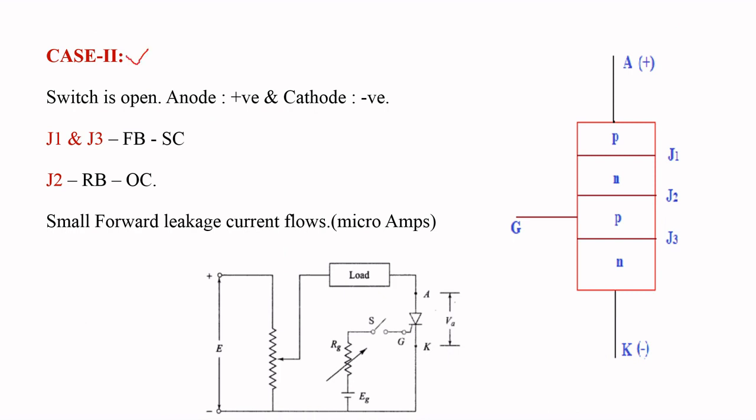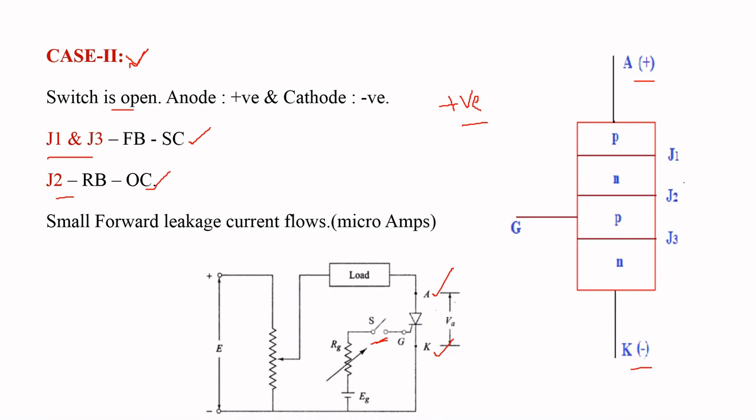Coming to case 2, in this case also we are going to keep the switch open, but we are going to apply a positive voltage across anode and cathode. Due to the positive voltage, anode becomes positive and cathode becomes negative. Then junctions J1 and J3 are in forward bias, which act as a short circuit, and junction J2 is in reverse bias, which acts as an open circuit.